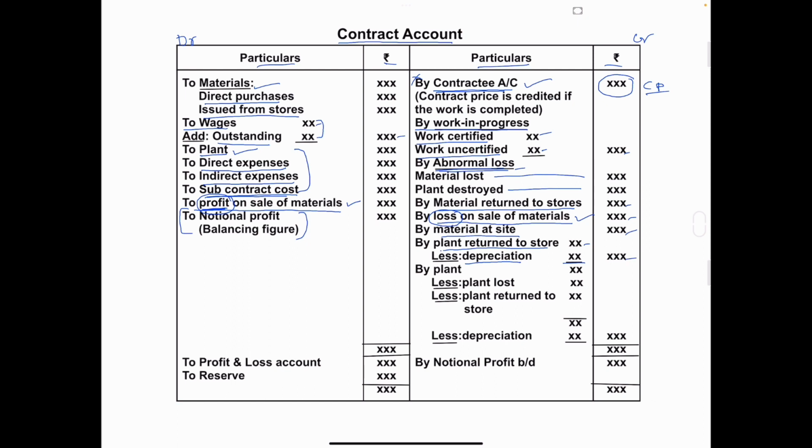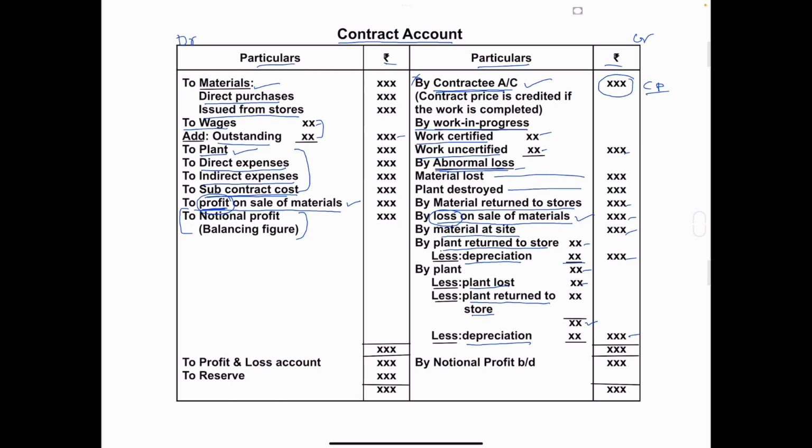Next, by plant. In that you have to deduct plant lost and plant returned to store, and you will get one final amount, and from that amount you have to deduct depreciation and write the amount in the outer column.